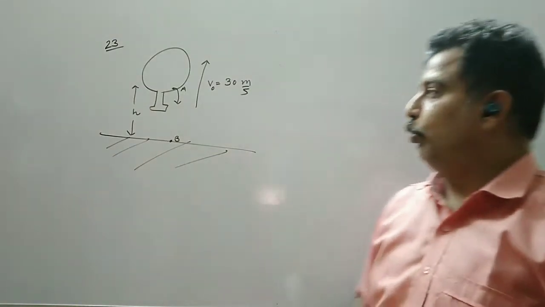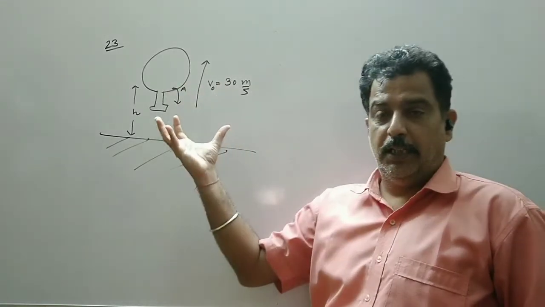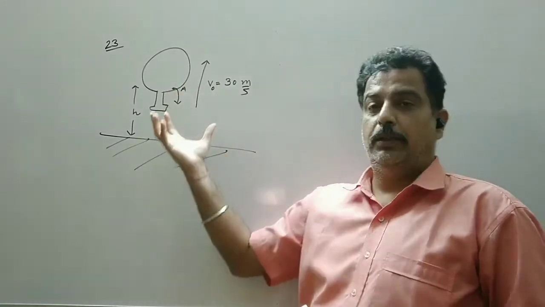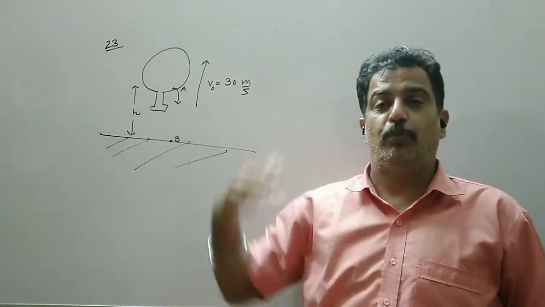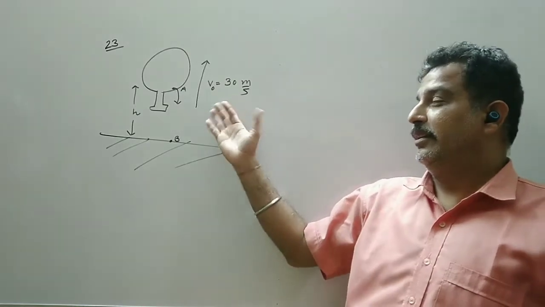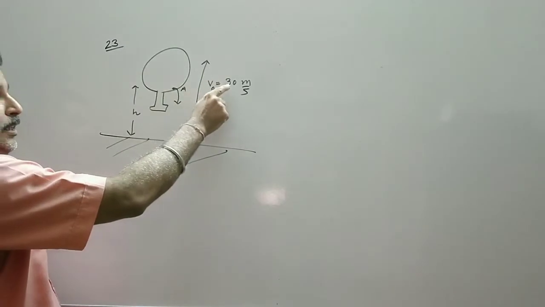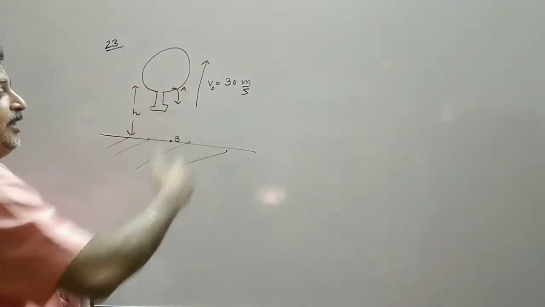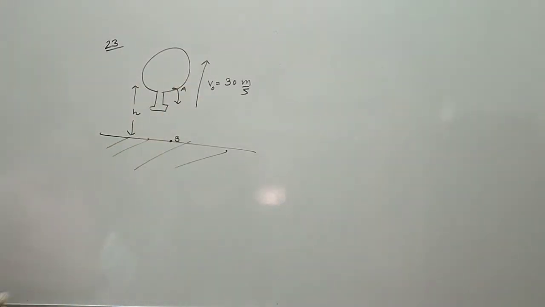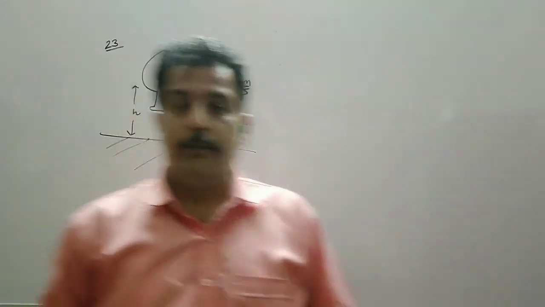But you have to remember that when you are dropping a body or any stone from a body which itself is moving with some velocity, then the velocity of the stone should be taken equal to this but opposite in direction. So in this case, we will take the velocity of the stone to be minus 30 meter per second. So you have to remember this.